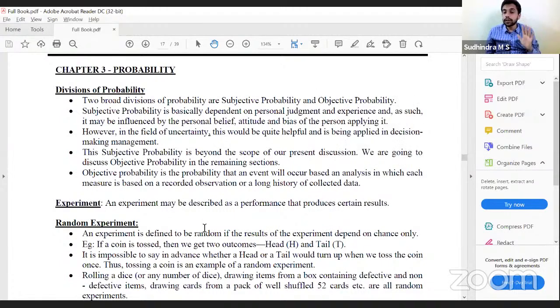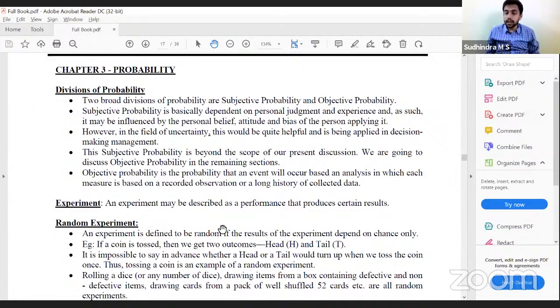Example, tossing of a coin. If a coin is tossed, then we get two outcomes. We can get either head or tail. Before tossing the coin, can we say accurately? No. Therefore, it purely depends on chance, and we call it a random experiment. It is impossible to say in advance whether a head or a tail would turn up when we toss the coin once. Thus, tossing a coin is a random experiment. Other examples: rolling dice, drawing items from a box containing defective and non-defective items, drawing cards from a pack of well-shuffled 52 cards, etc.